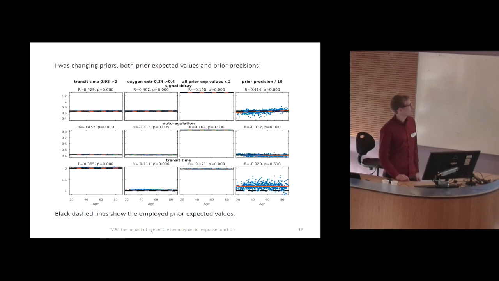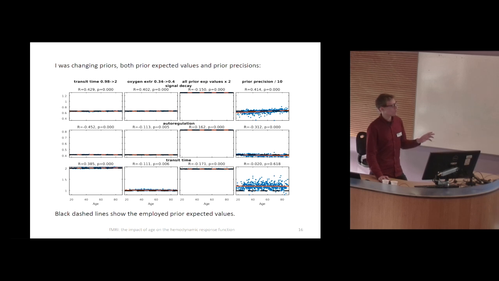So here what I'm showing, and this is the very last time I'm showing scatter plots, is what happens if I multiply the transit time by 2. Again, the blue dots are the estimates, the dashed line is the prior, and the red line is the regression fit. What you see is that when the transit time goes to 2, the posterior is just being around 2. Even if you multiply all the prior expected values by 2, in all cases you will just get posteriors that are pretty much the priors. This is a transformation 1-to-1.